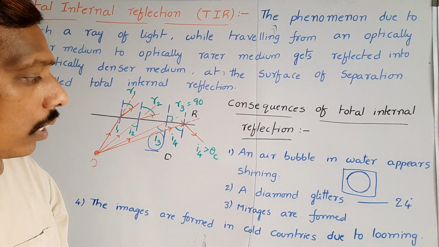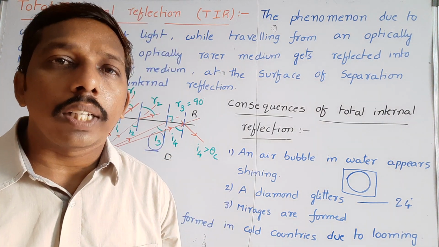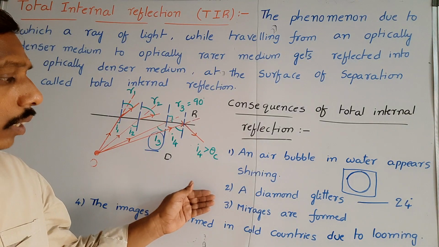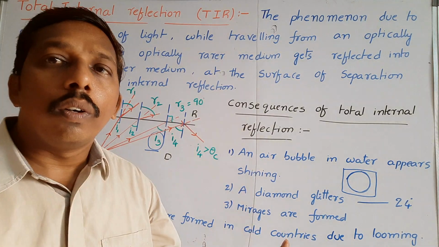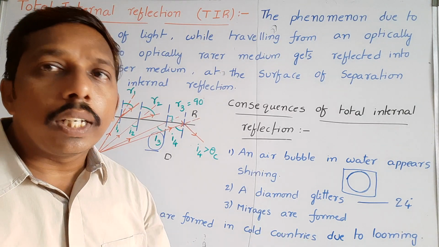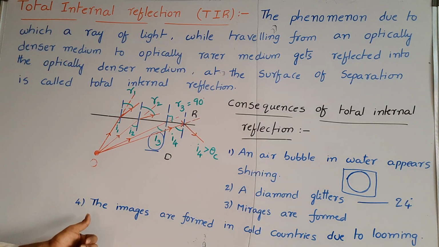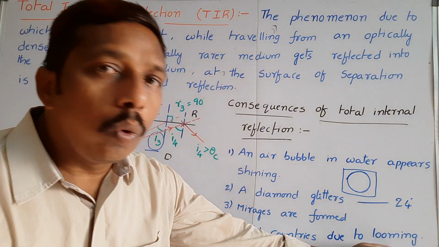Next, mirages are formed. Mirages are also formed due to total internal reflection. For us, on a road a mirage appears like a tree or images will appear. Mirages are formed in deserts also. The same phenomenon in the opposite, reverse way is called looming.